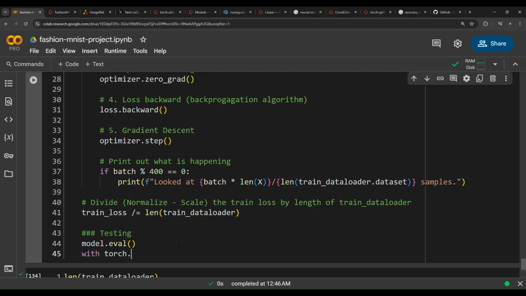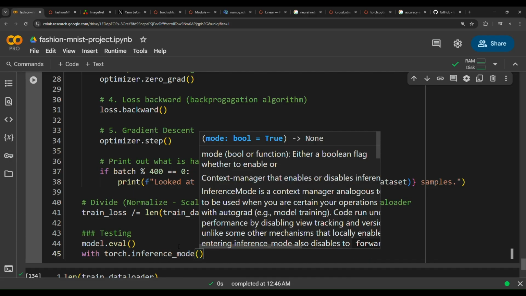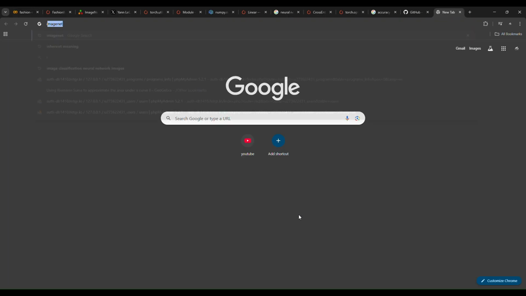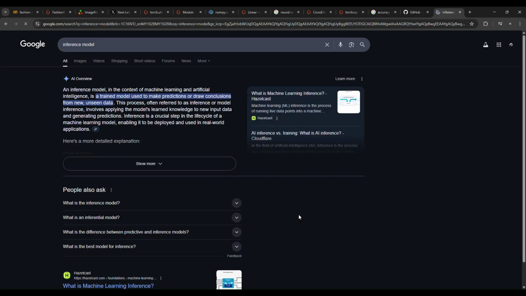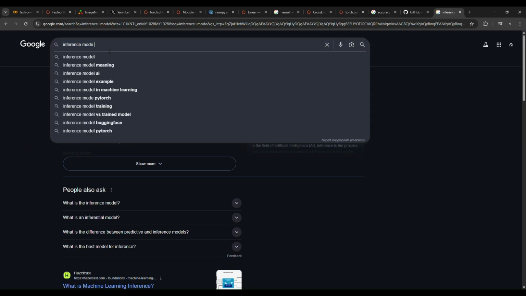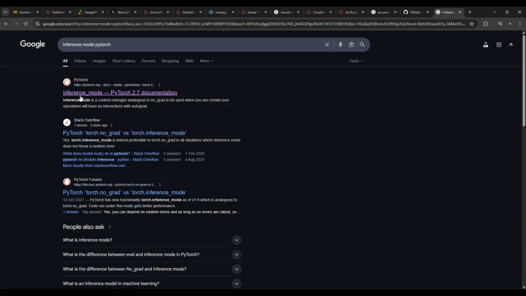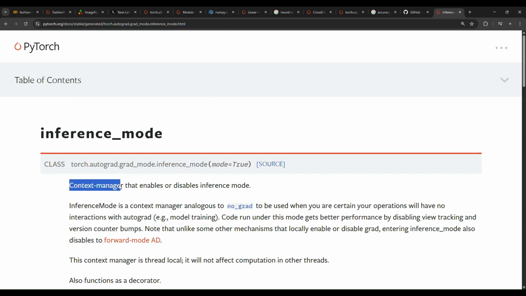And then with torch.inference_mode. Inference mode turns off all training related work. As you can see here, it's a context manager. Why? Because in Python this starts with the with keyword. Consider it a context manager that enables or disables inference mode. If you search this up quickly, inference mode, this is a function in the PyTorch documentation: a context manager that enables or disables inference mode.